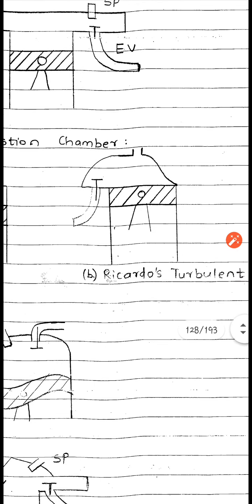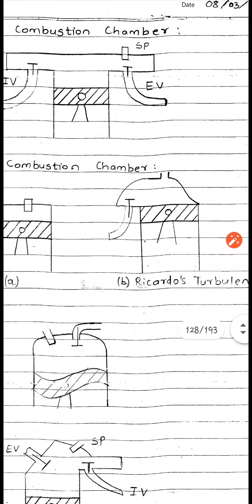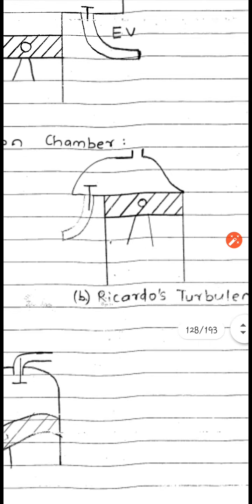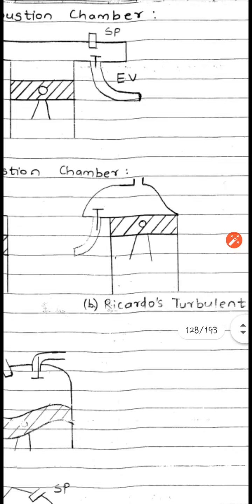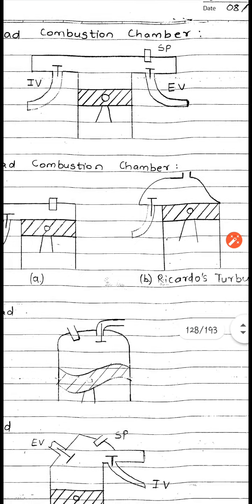Now another model of the L head combustion chamber is by Ricardo, and it is called Ricardo's Turbulent L head combustion chamber. Mr. Ricardo modified some things in the L head type of combustion chamber. If you see in the diagram, there are some changes in the upper section or head of the combustion chamber. Because of this, more turbulence takes place inside the combustion chamber. This is called Ricardo's Turbulent combustion chamber.